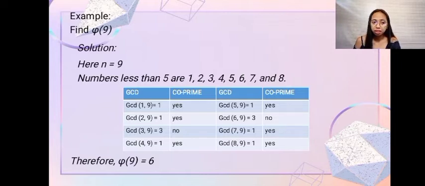As well as 8, since its GCD is 1, so 8 is relatively prime to 9. As you can recall kanina, it says that phi(9) is equal to 6. As you can see in the table, there are 6 yes. That means phi(9) is indeed equal to 6.